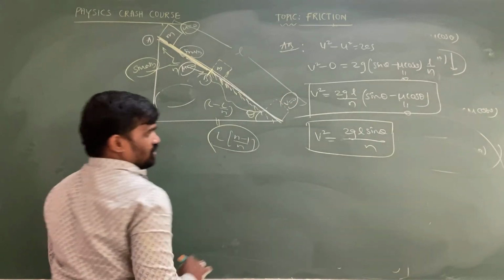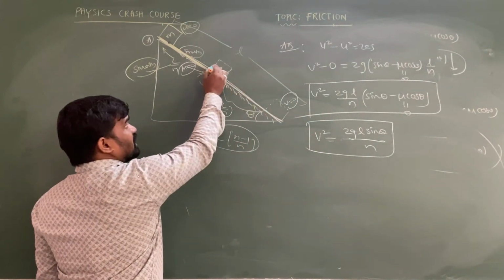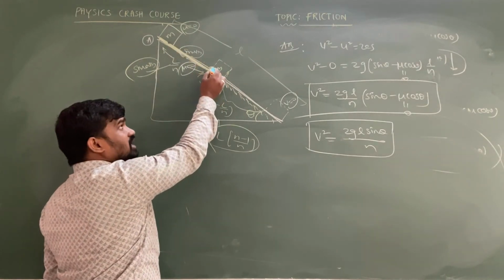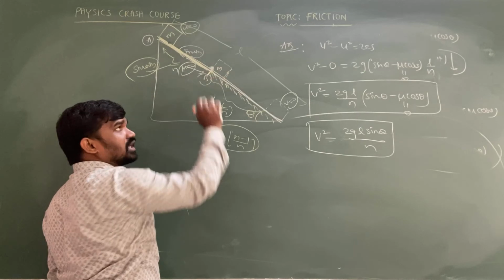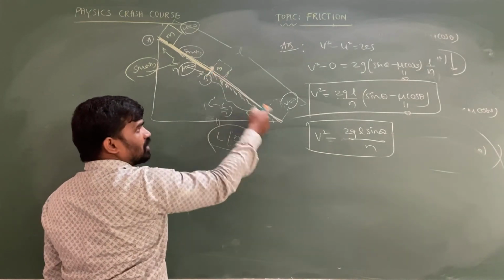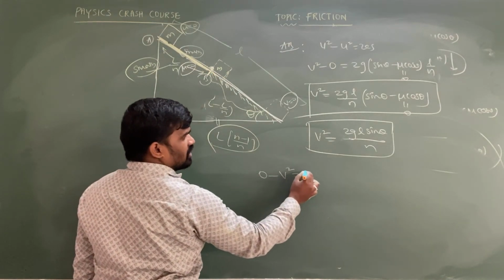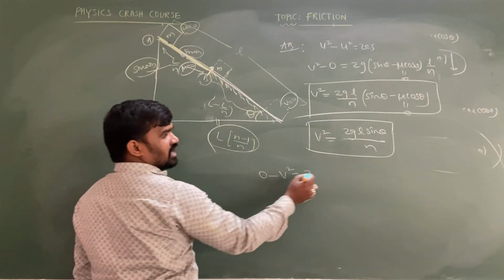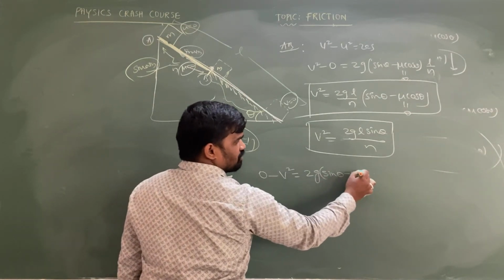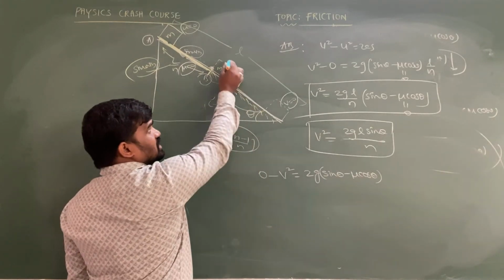So now after getting this velocity, the final velocity after the end of smooth surface will become the initial velocity before starting of rough surface. So now what can I write? Again you can apply the same equation. 0 minus v square equal to 2as. A value is how much, beta? g of sin theta minus mu cos theta. S is how much?